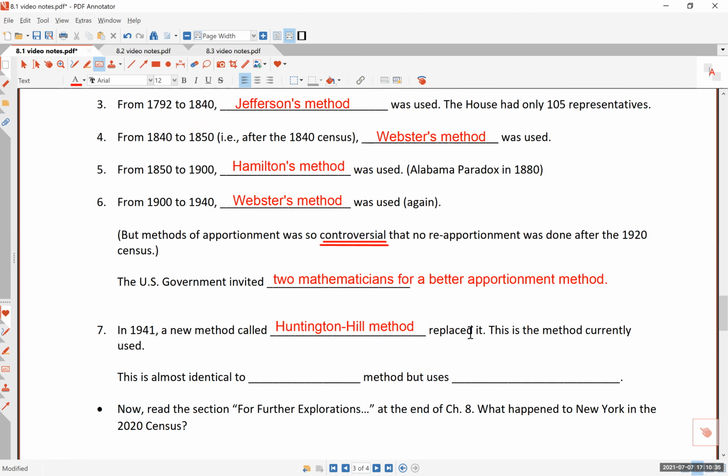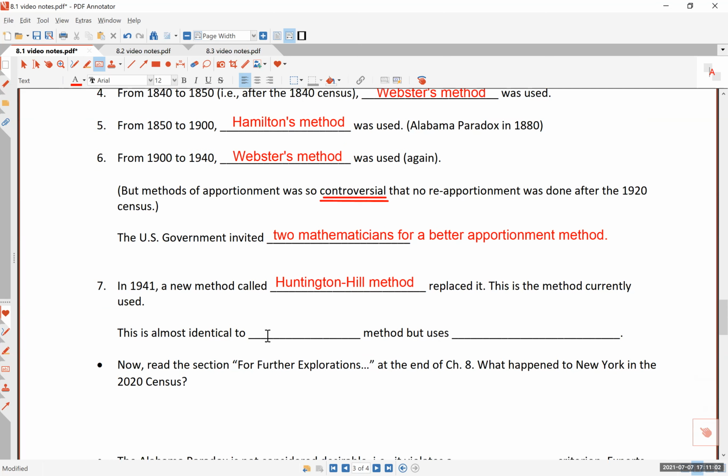Both of these men were very knowledgeable in mathematics and statistics, and so they proposed a method. And in 1941, following the 1940 census, right in the middle of World War II, the country adopted the Huntington-Hill method, sometimes called the Hill-Huntington method. And this is the method still used today. So we today use the Huntington-Hill method.